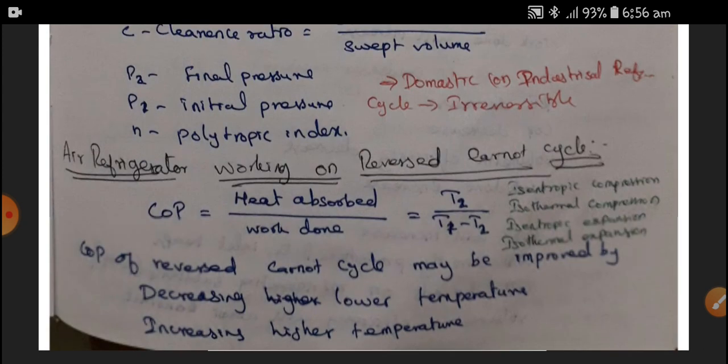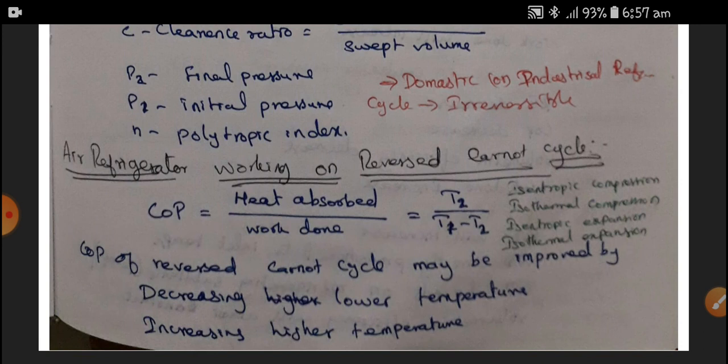Next, air refrigeration working on the reversed Carnot cycle. The reversed Carnot cycle follows isentropic compression, isothermal compression, isentropic expansion, and isothermal expansion. These four processes are followed in the air refrigerator, so it is a reversed Carnot cycle.